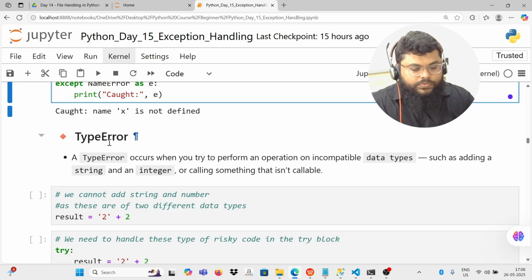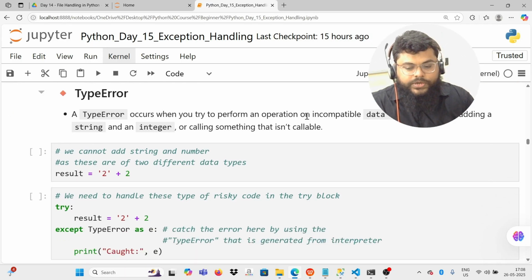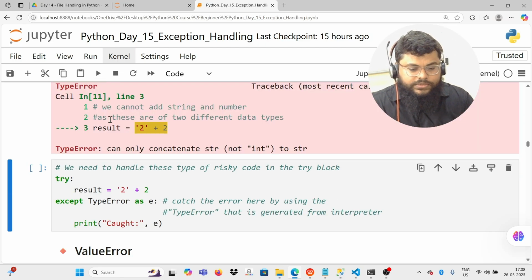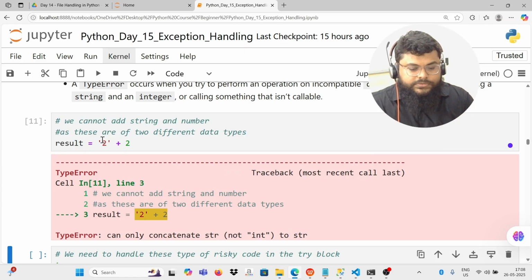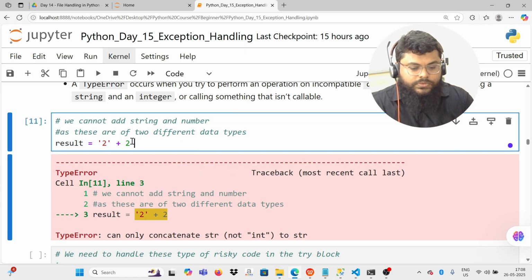Then we have type error. What is a type error? It occurs when you try to perform an operation on incompatible data types, such as adding a string and an integer. So, can we add a string? 1 plus 'a', can you add? We cannot add, it's not a number. We can add number with number, we cannot add number with string. So those kinds of scenarios, here you can see. When I try to add, this is my string '2' plus 2, so this is my string data type 2 and this is my integer data type 2.